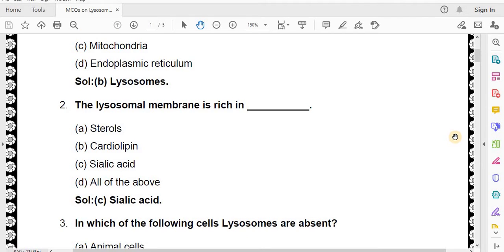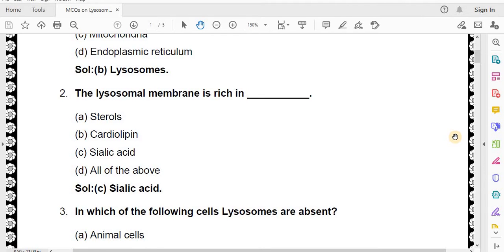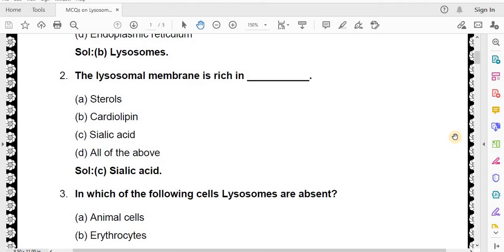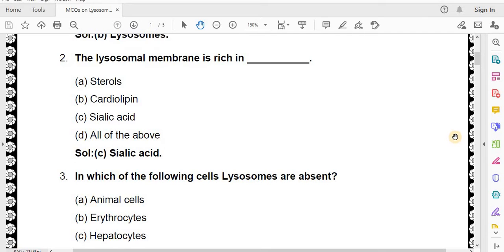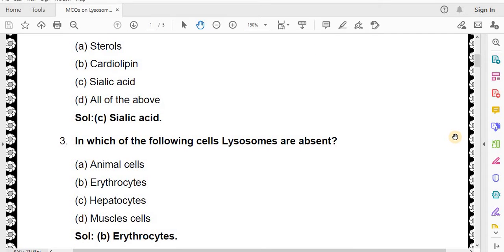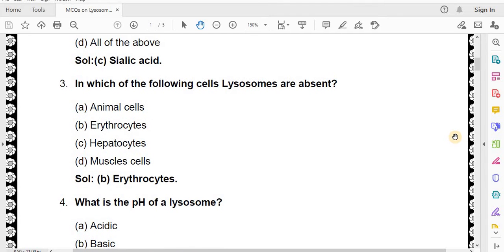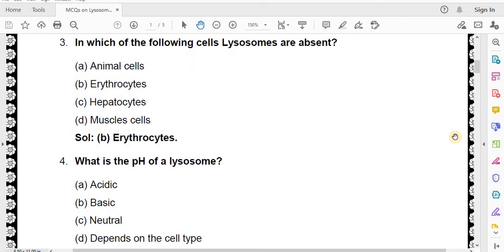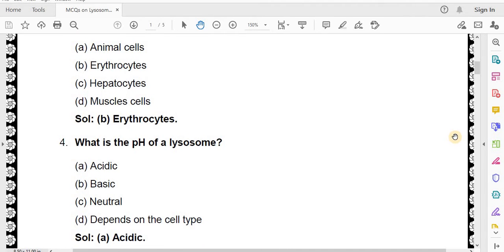In which of the following cells lysosomes are absent? Animal cells, erythrocytes, hepatocytes, muscle cell. Correct answer is erythrocytes. What is the pH of a lysosome? Acidic, basic, neutral, depends on the cell type.